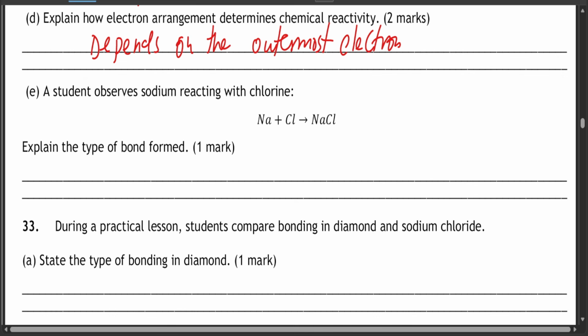Elements with incomplete outer shells react easily.